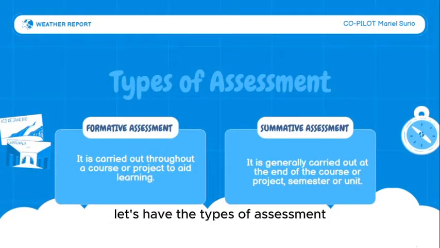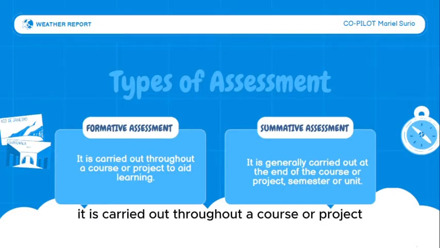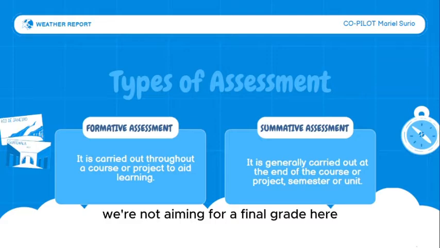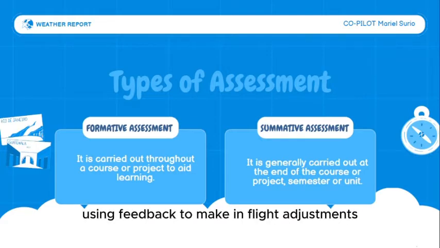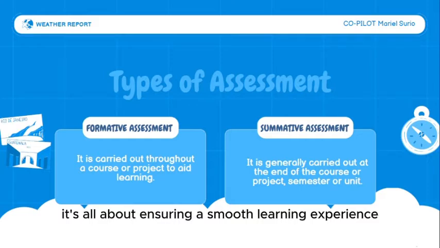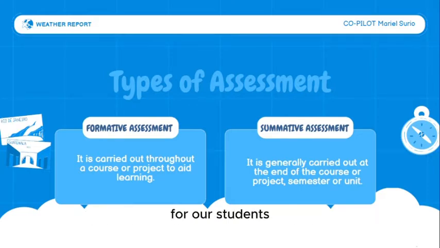Let's have the types of assessment. We have formative assessments, and we also have summative assessment. Formative assessment is carried out throughout a course or project to aid learning. Think of this as our pre-flight checks. It's a continuous monitoring throughout the learning journey. We're not aiming for a final grade here, but rather using feedback to make in-flight adjustments to our teaching strategy. It's all about ensuring a smooth learning experience for our students.